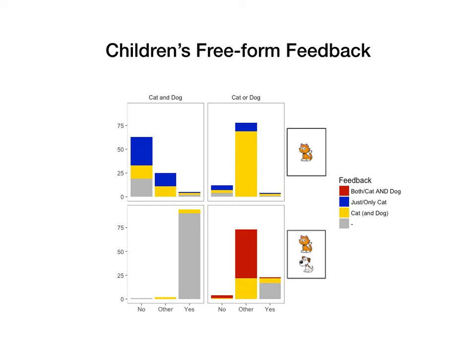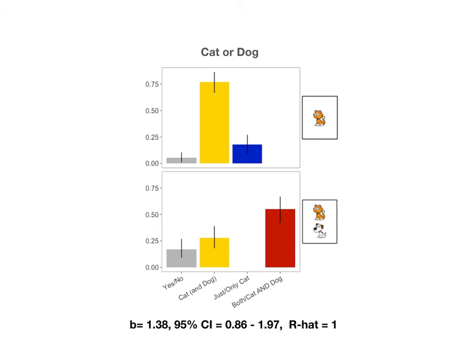Finally, when both animals were on the card and the puppet guessed something like cat or dog, children mostly avoided a clear yes-no response and responded with both or cat and dog, emphasizing the word and. Others simply said cat and dog with no emphasis on and. In coding emphasis, we stayed very conservative and only marked those responses with very loud and long ands as emphasized ands. Here we show the rate of feedback categories for the disjunction guesses.